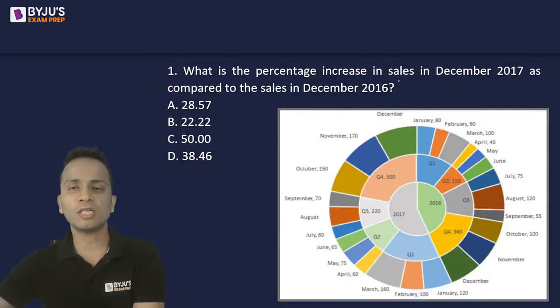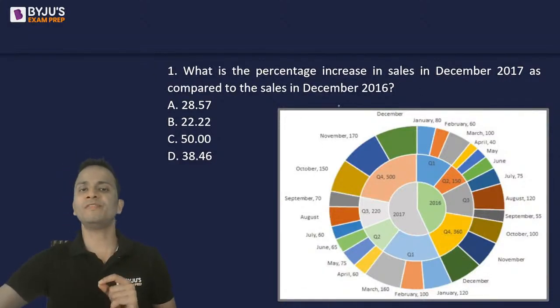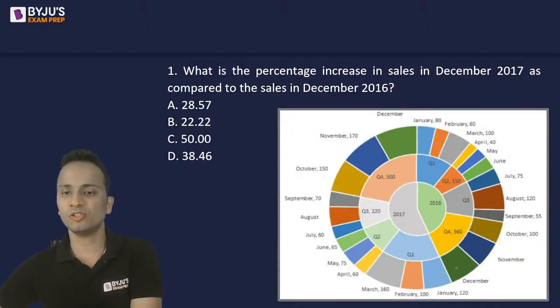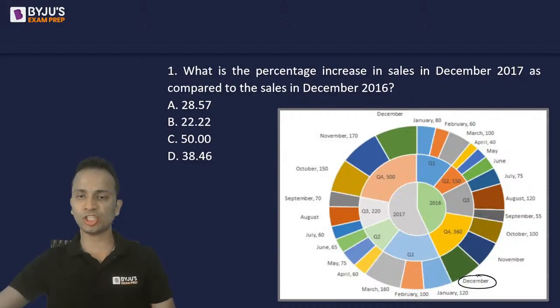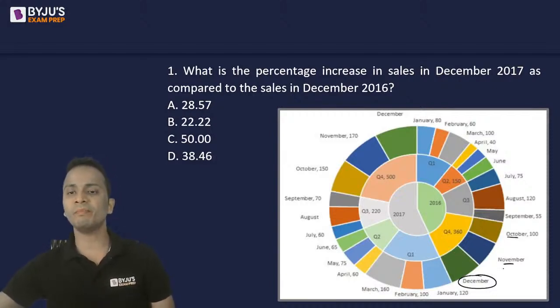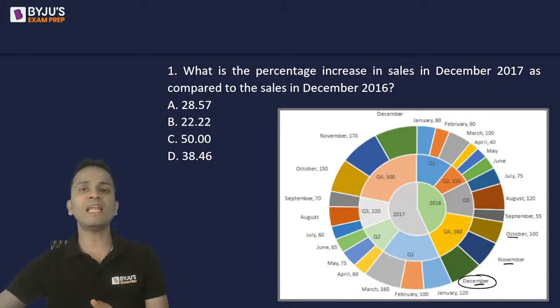Now they want to compare the data of December 2017 with the data of December 2016. So this is December 2016, as I have marked in the pie chart. It was given that October, November and December, these three values, are in arithmetic progression. The sum of these three values is 360 according to the pie chart.